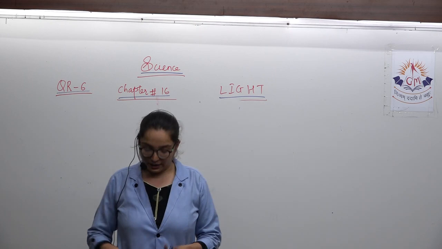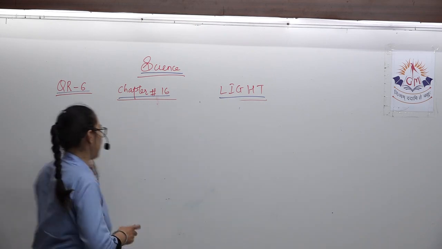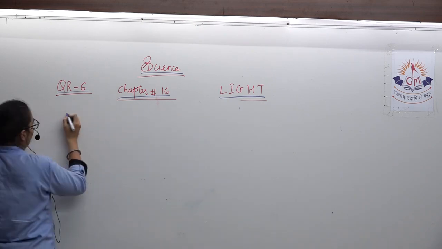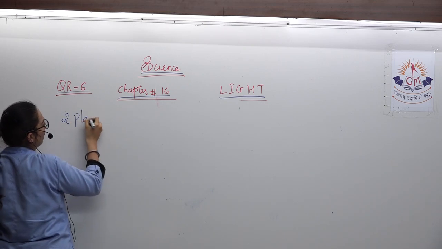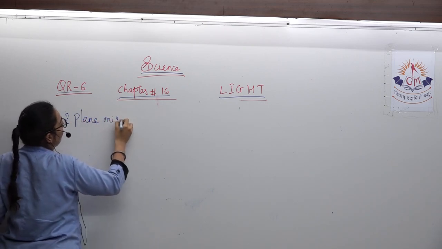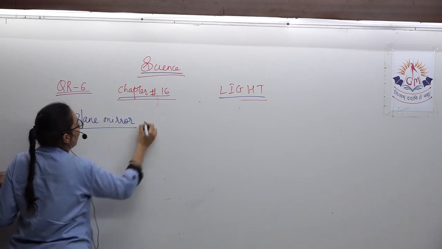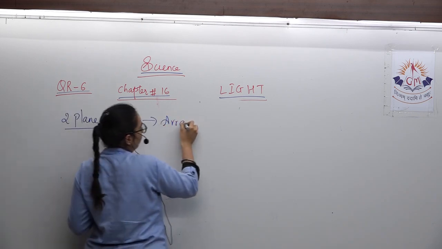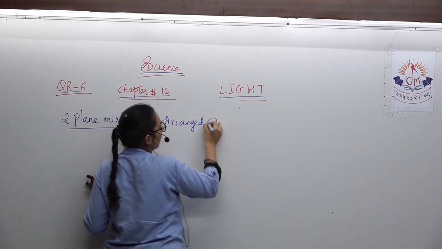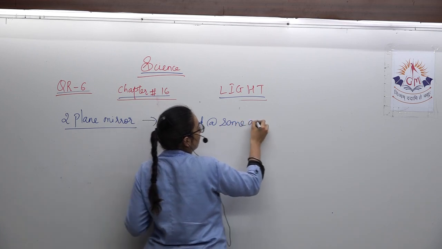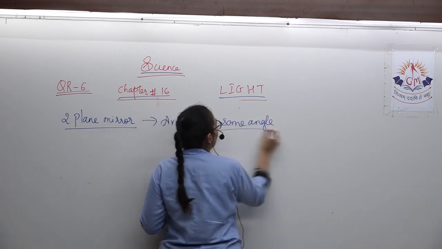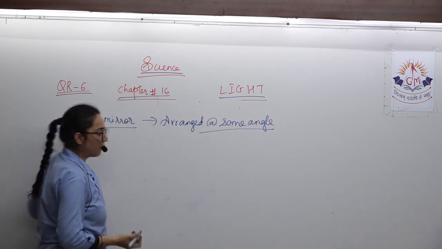Then very important, that is how many images are formed with the help of two plane mirrors. If we are having two plane mirrors and they are arranged at some angle, then a number of images are formed. What is the number of images?